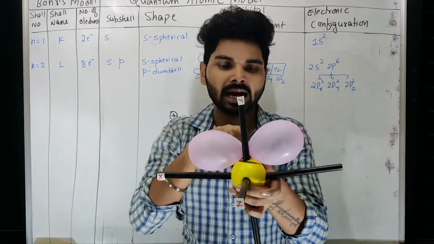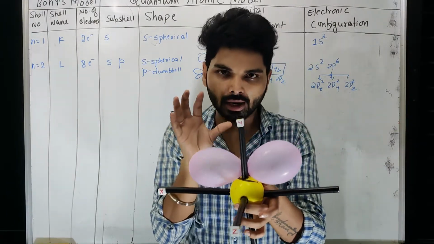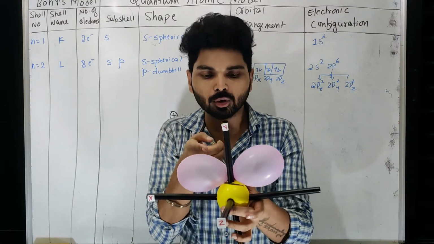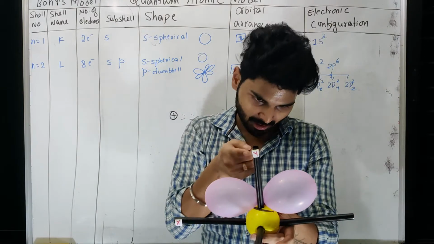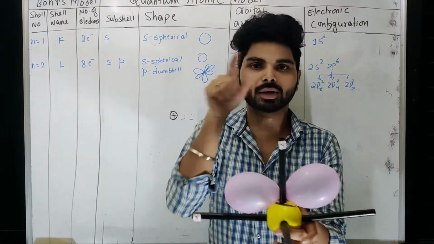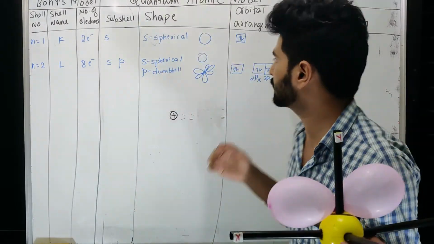So that's why at the center, it doesn't mean that particular p electron is not present at the center. It is not the case. It is moving around the center or across the center, but there it is moving faster as compared to the corners. So when it moves at the speed of light, the shape appears like this. That's why it is called a dumbbell shape.